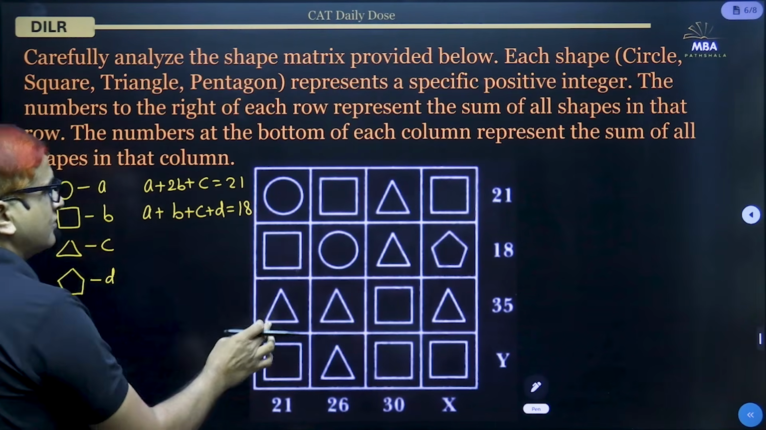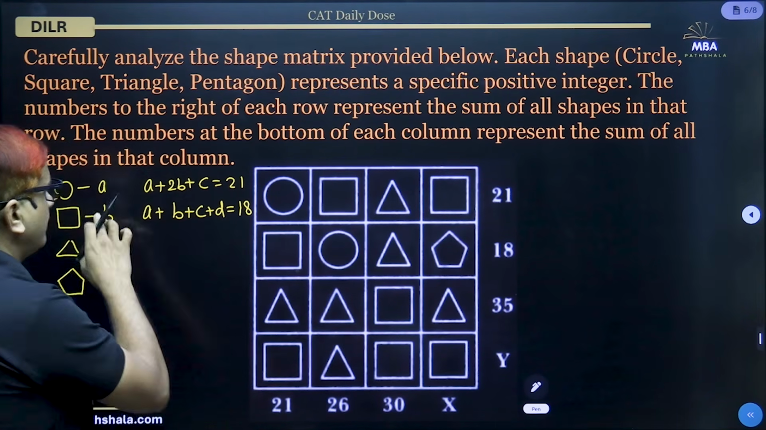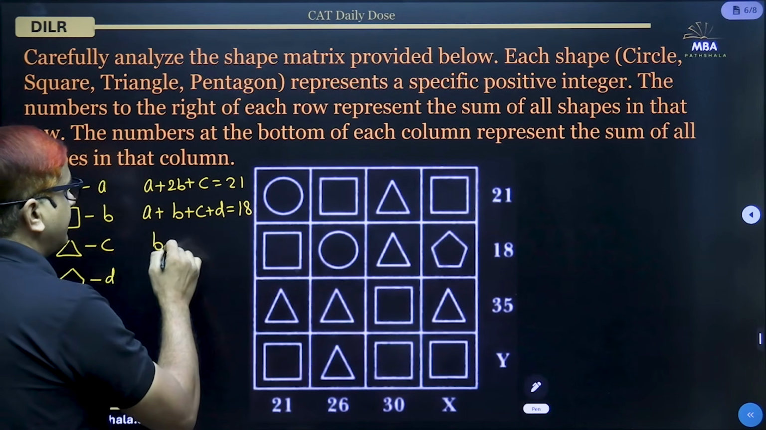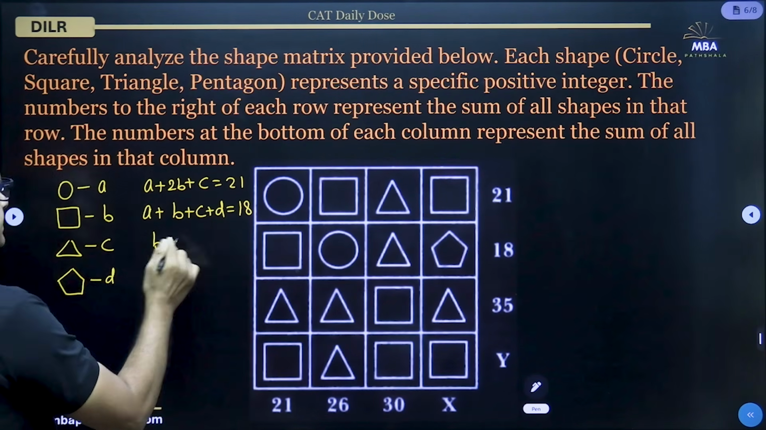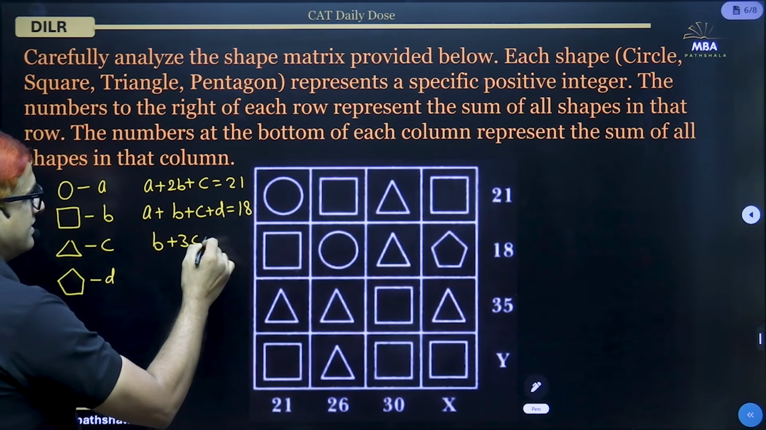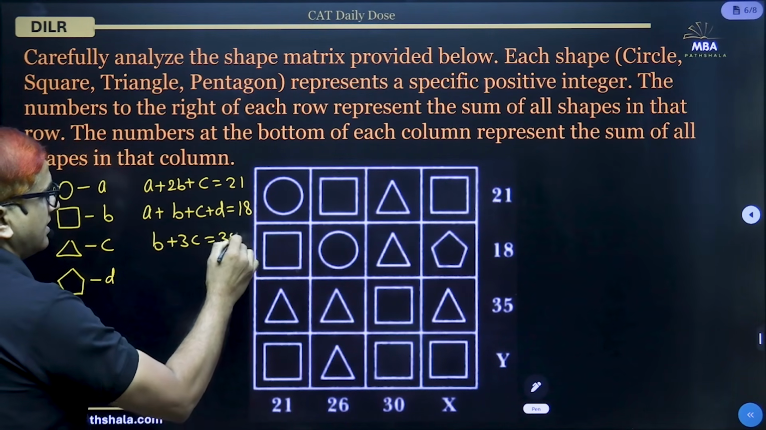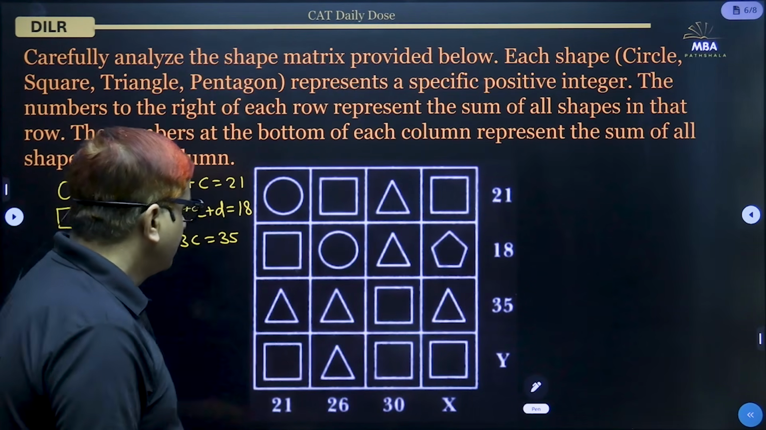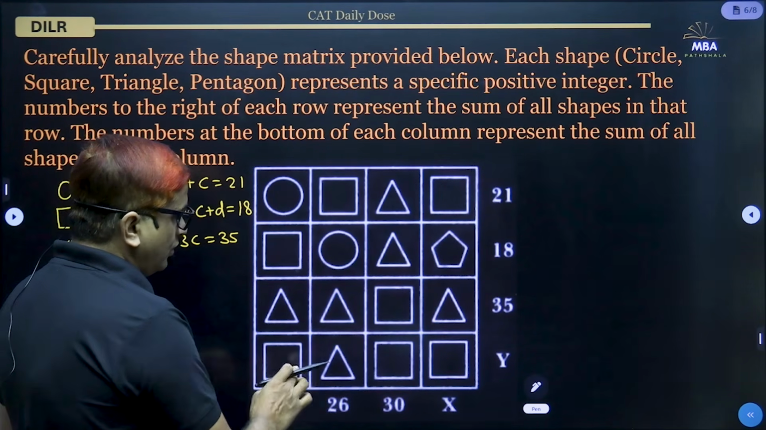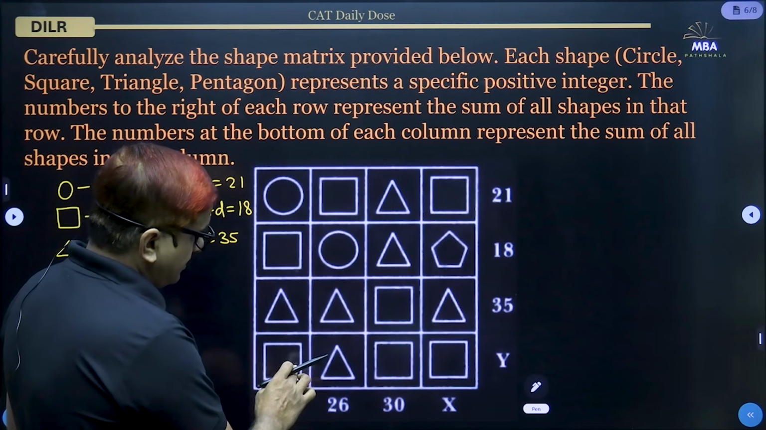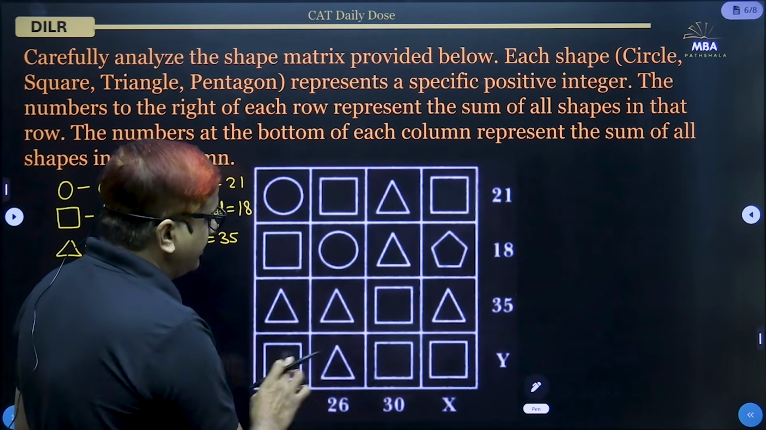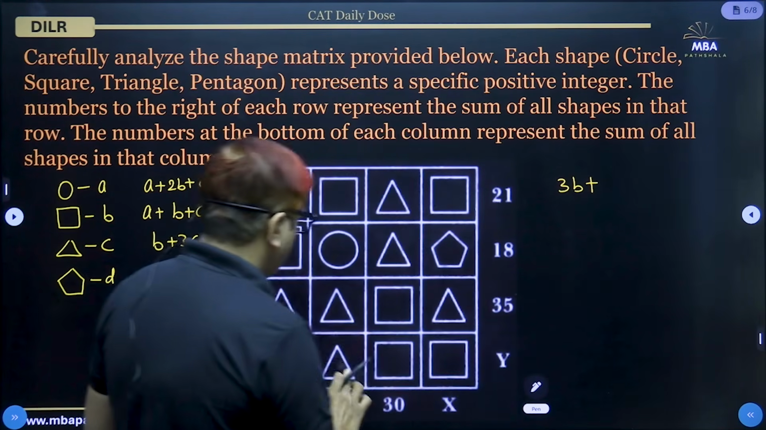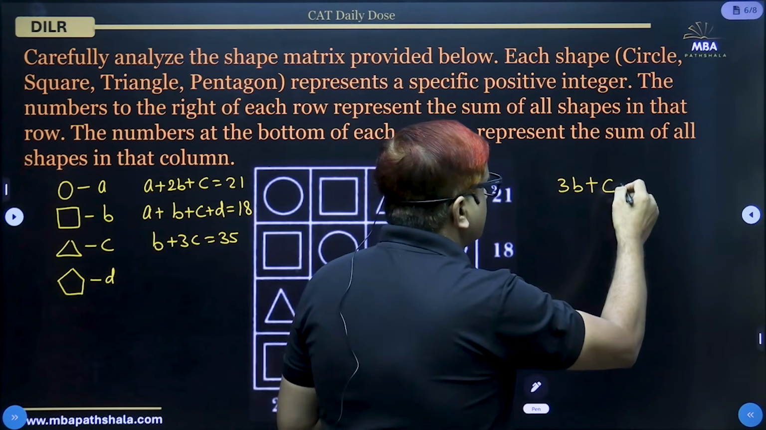Likewise, in the third row, there is no circle, so no variable A, but there is a square, so 1B, and there are three triangles, so 3C, and that is 35. Okay. Likewise, the fourth one, no circle is given, but there are three squares, that is 3B, and one triangle, that is C. So that is actually Y.